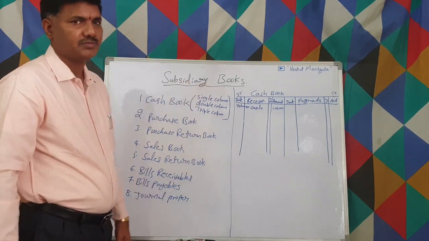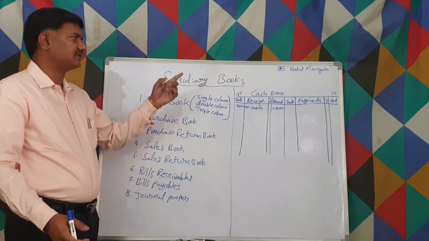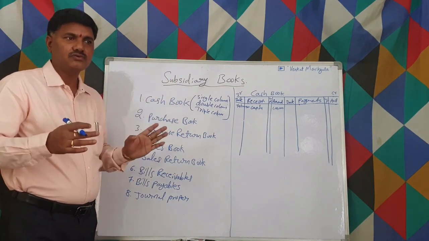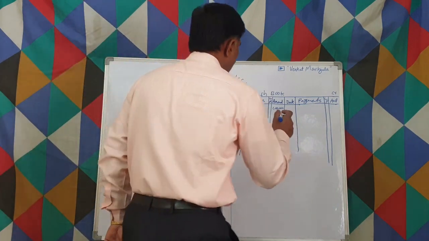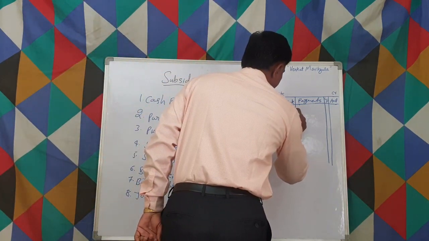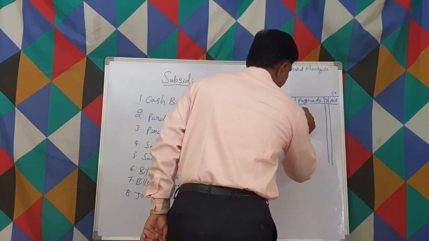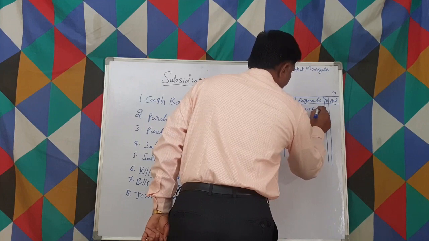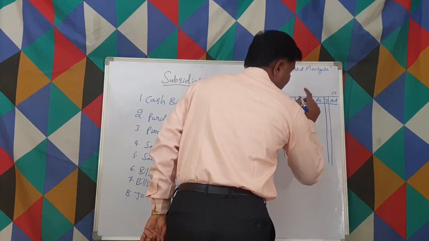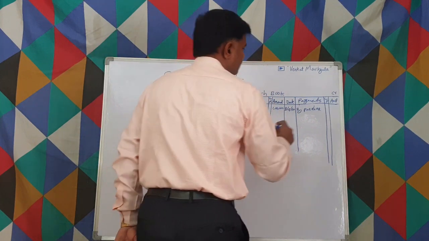Let us suppose we purchase goods, right? We purchase goods for cash. So when we purchase the goods, we are supposed to pay the amount, right? So let us suppose on 2nd April 2020, we purchased, By purchases account. It's an account.